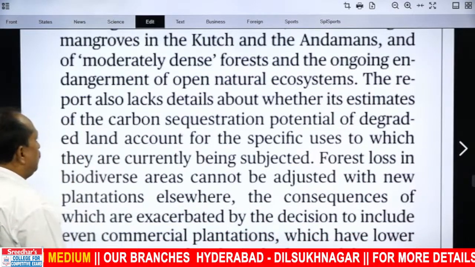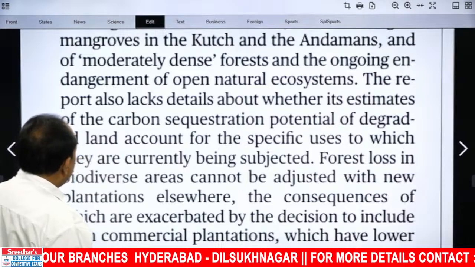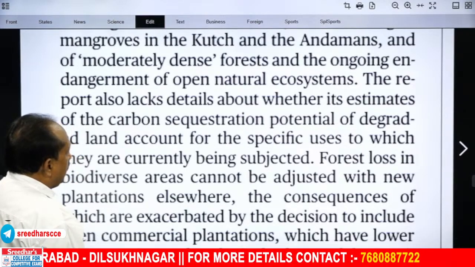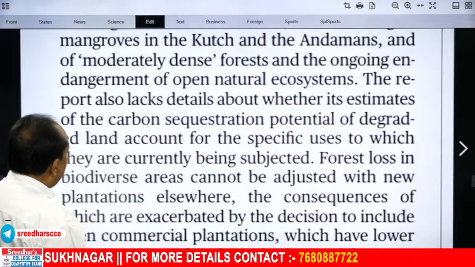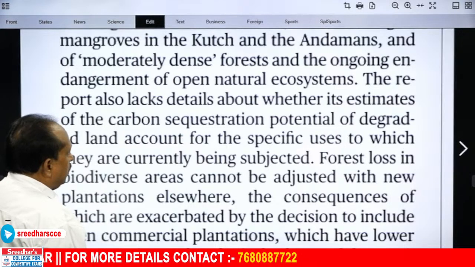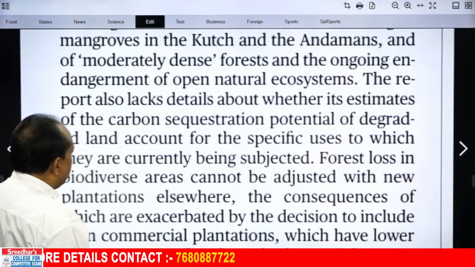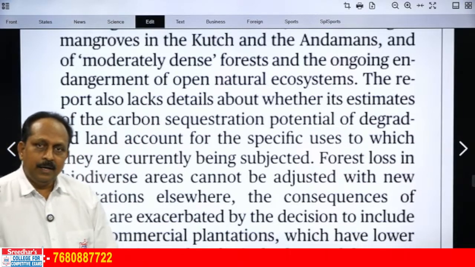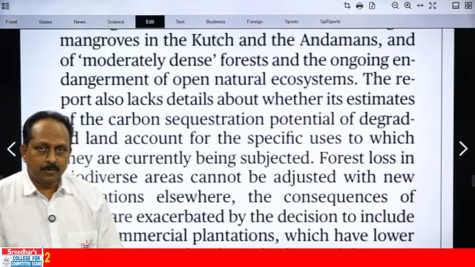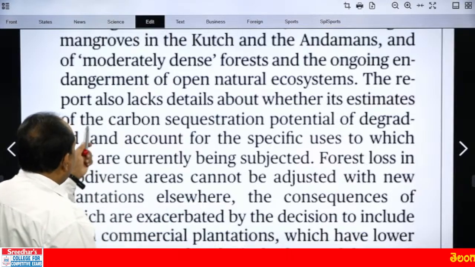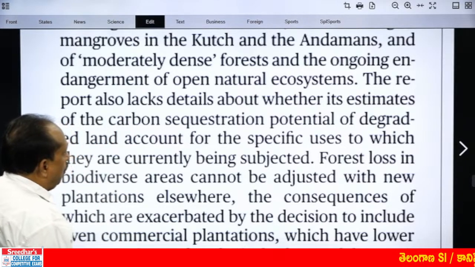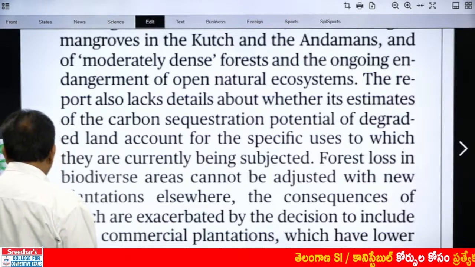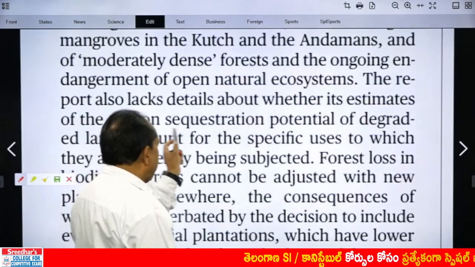The report also lacks details about whether its estimates of the carbon sequestration potential of degraded land account for the specific uses to which they are currently being subjected. The report does not include certain things. What are those things? The report also lacks details about whether its estimates of the carbon, there is one important word, sequestration.